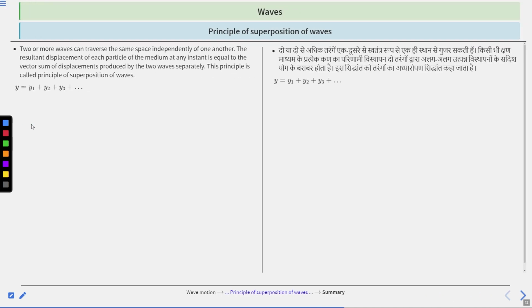Next is the principle of superposition of waves. Two or more waves can traverse the same space independently of one another. The resultant displacement of each particle of the medium at any instant is equal to the vector sum of the displacements produced by the waves separately. This is called the principle of superposition of waves. Mathematically it can be expressed as y equal to y1 plus y2 plus y3 and so on.